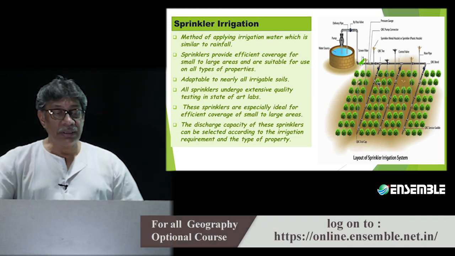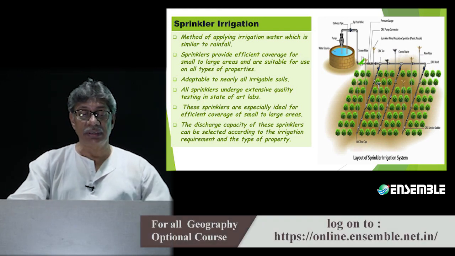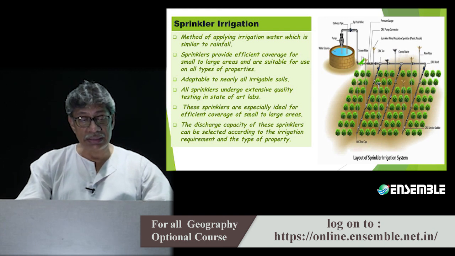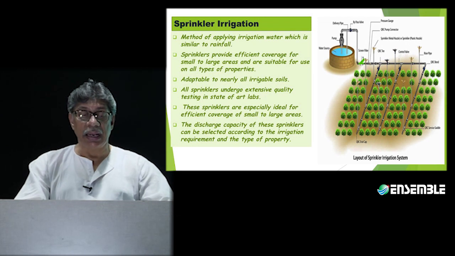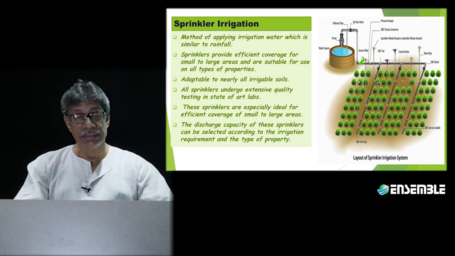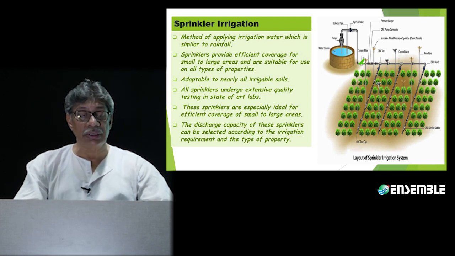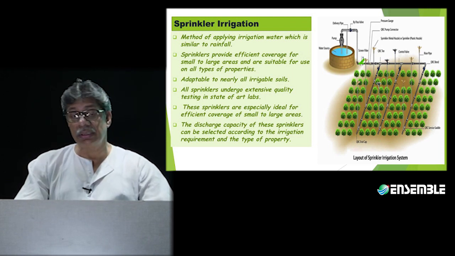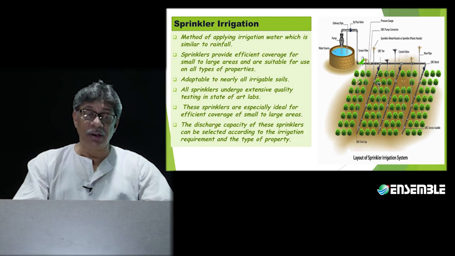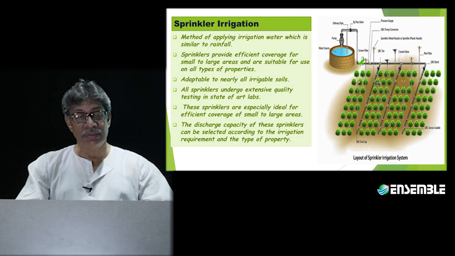But sprinklers are especially ideal for efficient coverage of small to large areas. This is the biggest advantage. The discharge capacity of these sprinklers can be selected according to the irrigation requirement and the type of property, and all sprinklers undergo extensive testing.